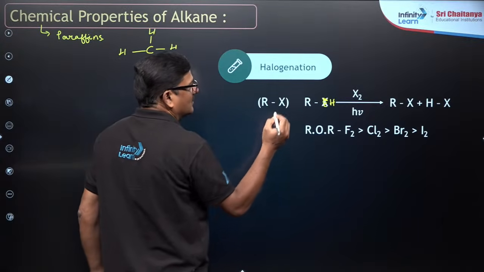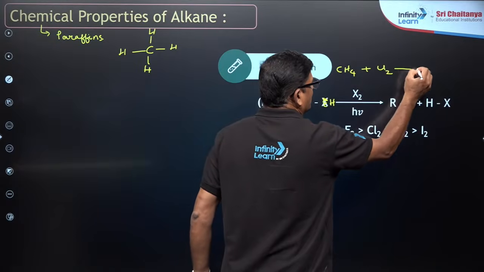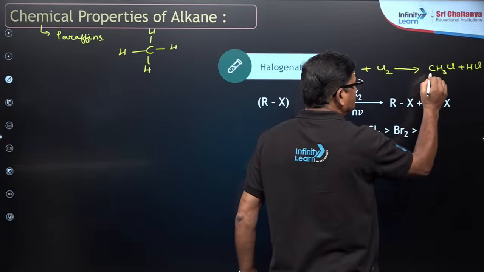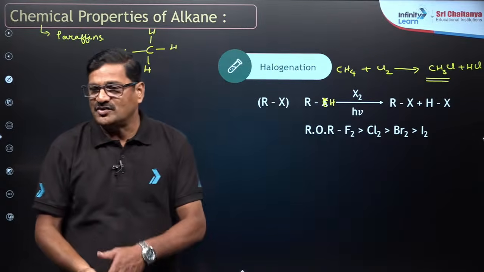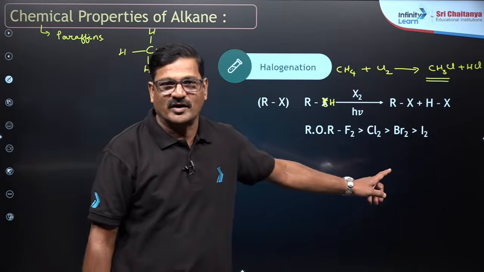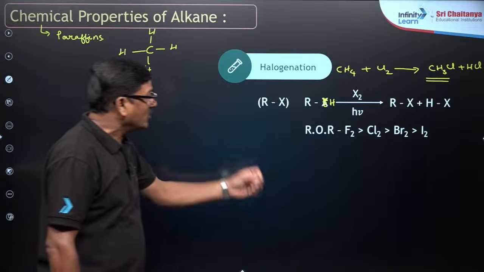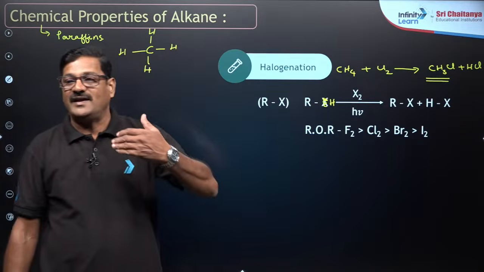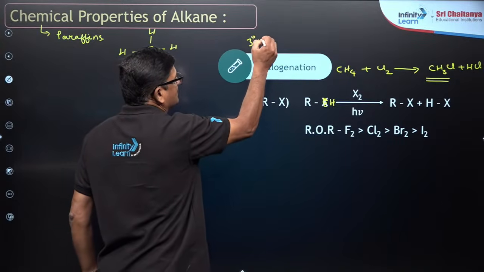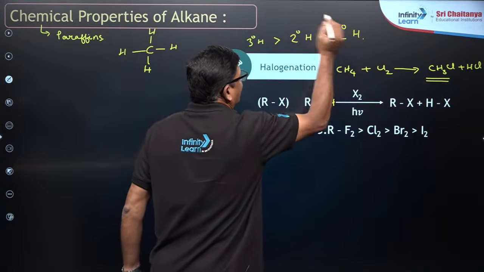So you can say here CH4 plus Cl2 in the presence of light, you are going to get CH3Cl and HCl. Methyl chloride is formed. In the rate of reaction of the halogens, fluorine is more reactive than chlorine, which is more reactive than bromine, which is more reactive than iodine. And of course, the hydrogen is being replaced. So in the reactivity order of these hydrogens, tertiary hydrogen is more reactive than secondary hydrogen, which is more reactive than primary hydrogen. Are you getting or not?